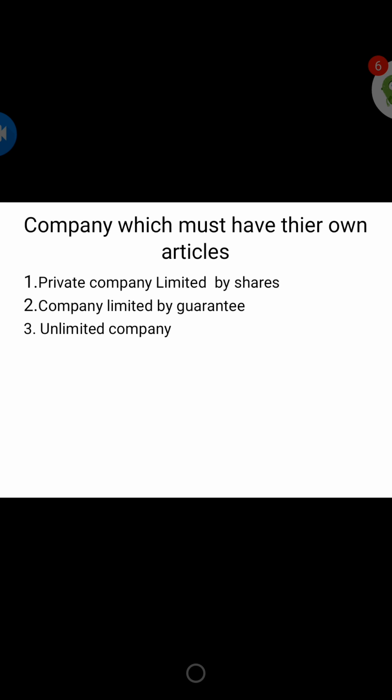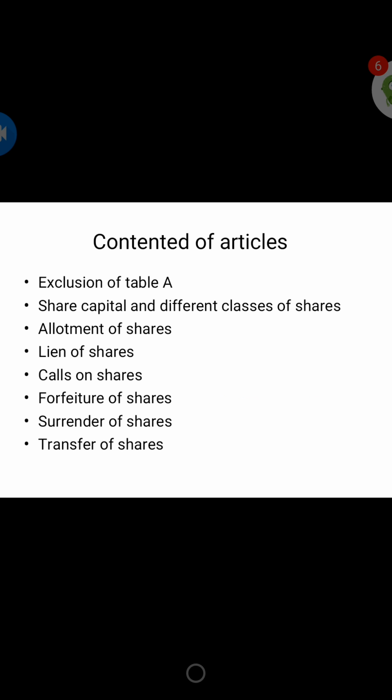It shall be printed, divided into paragraphs, numbered properly, and signed by the subscribers of the memorandum of association in the presence of at least one witness, who shall attest the signature and add his address and occupation if he has any. Okay, so next we are going to study the contents of articles of association.